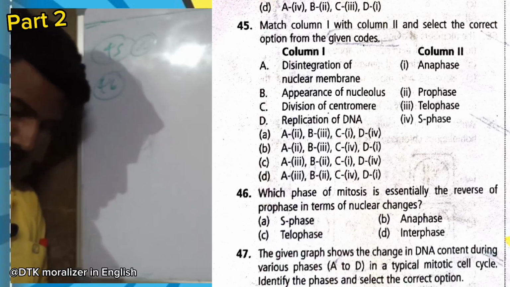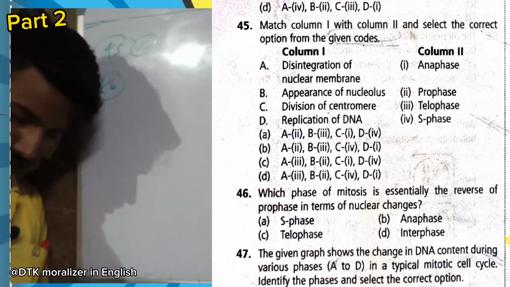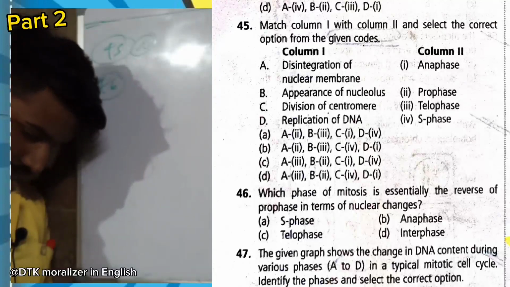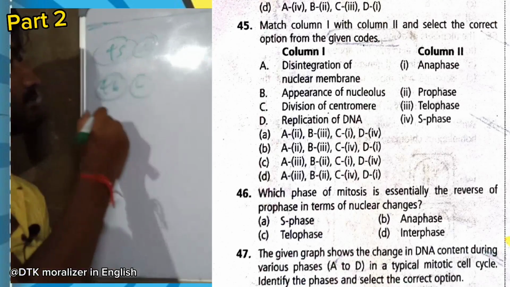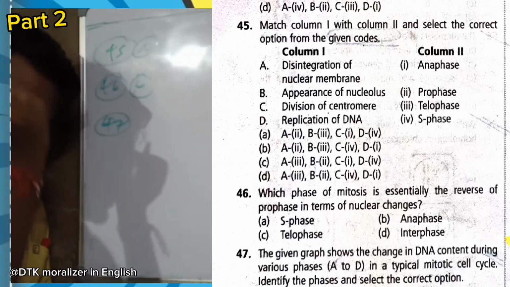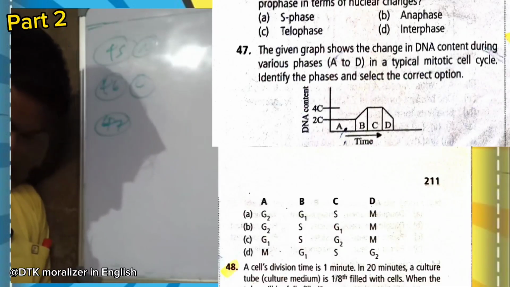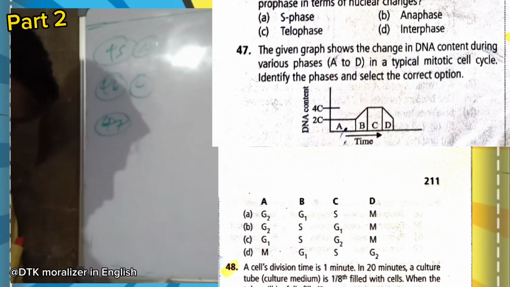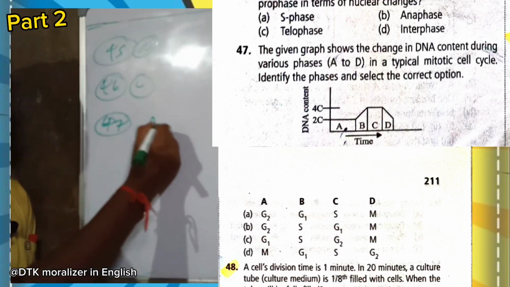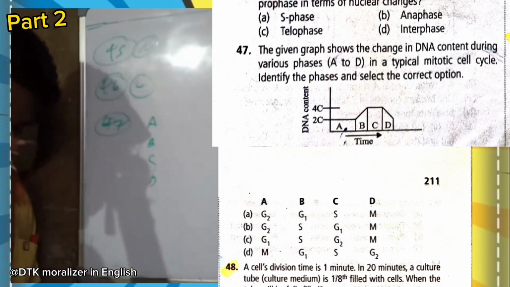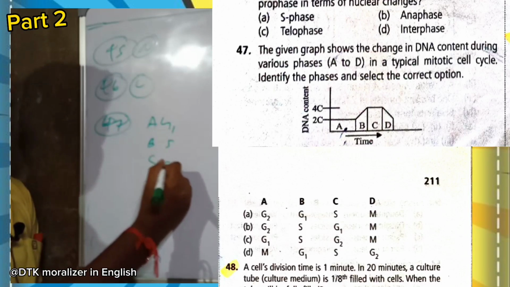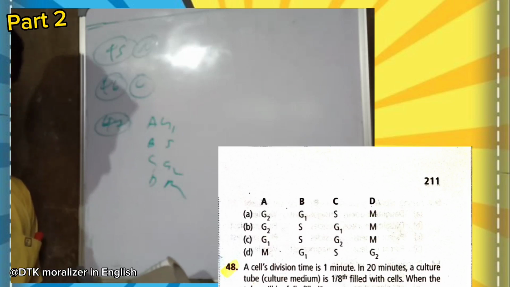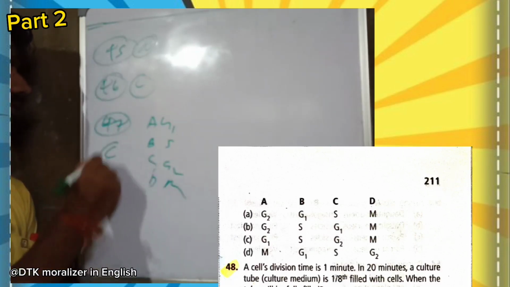Now question number 46. Which phase of mitosis is essentially the reverse of prophase in terms of nuclear changes? So in case of prophase, what will happen? The reverse, we have to think. So it is reverse to the telophase. So option C. Now question number 47. The given graph shows the change in DNA content during various phases of mitosis. Identify the phases and select the correct one. Okay, now A, B, C for G1, S and G2 and M. So option C is correct.